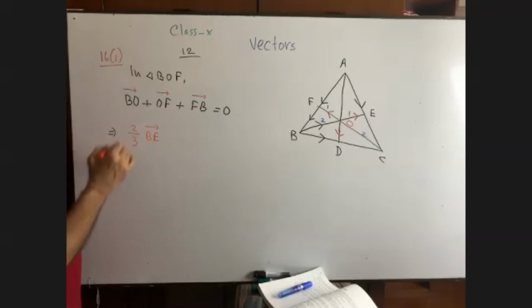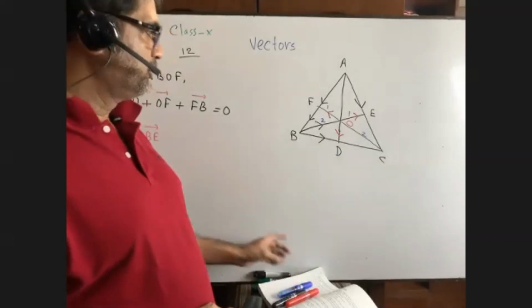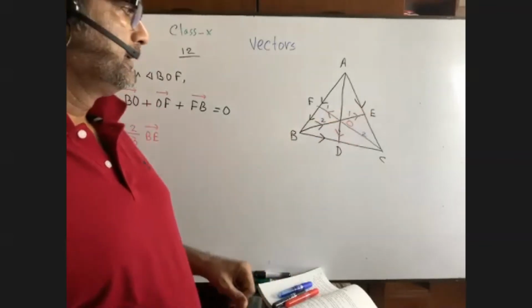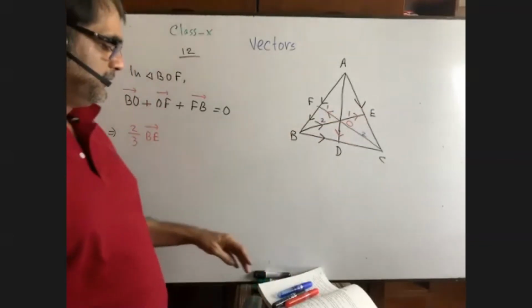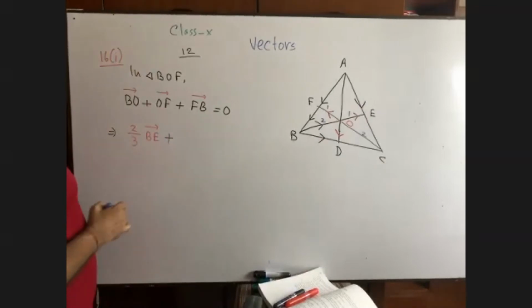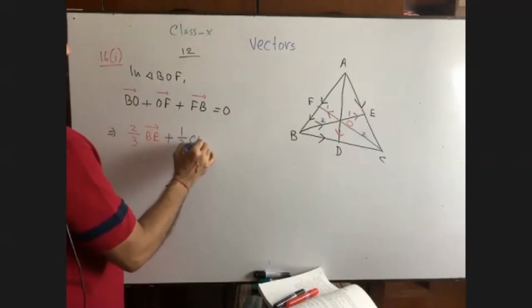Pay attention. Yes, sir. Because BE equals 3, 2 plus 1 equals 3. So BO is 2/3 of BE. Now you see what is OF? OF equals what? Can you tell me? 1/3 of CF.